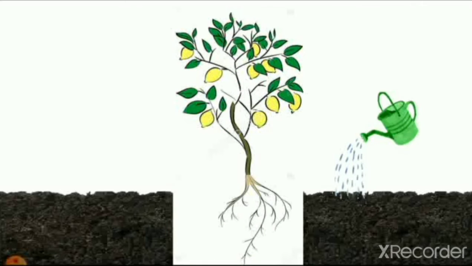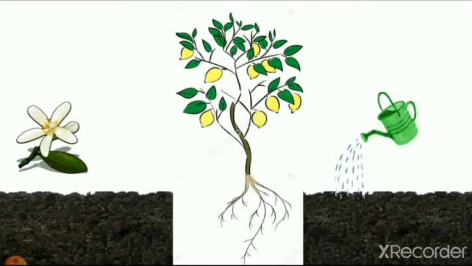So you can see here the lemon which we grow. The flower of lemon changes into the fruit and the fruit is lemon. You can see here the flower of lemon. We use lemon and we also use the flower of lemon in food.